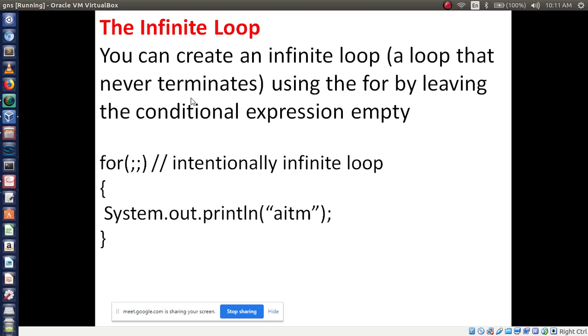You can create an infinite loop that never terminates until you terminate it manually, using the for by leaving the conditional expression empty. If we are not using a conditional expression, it keeps on executing the statements. So how to make an infinite loop? With the help of for and two semicolons. That's it.